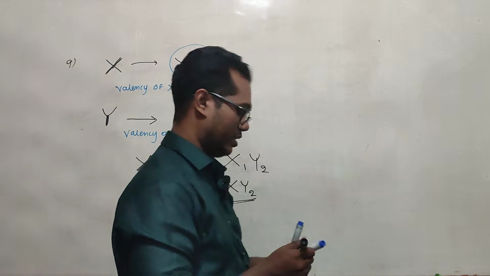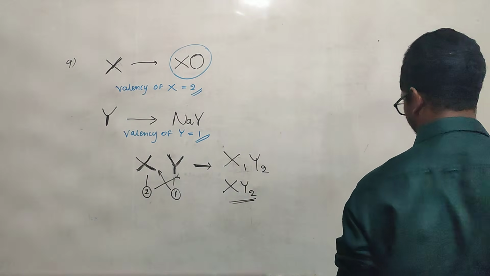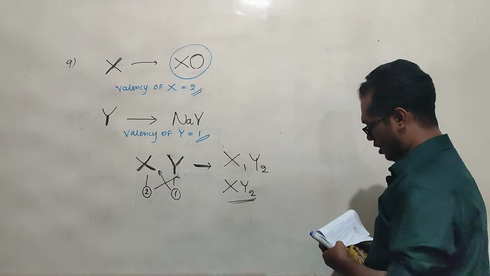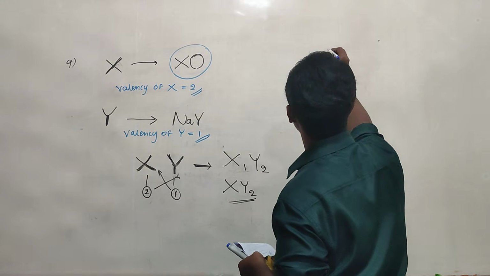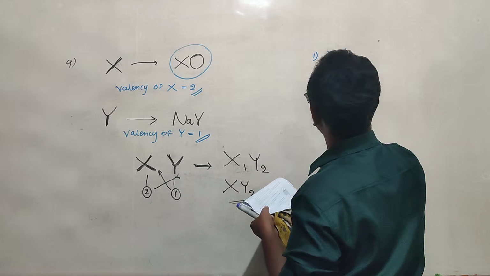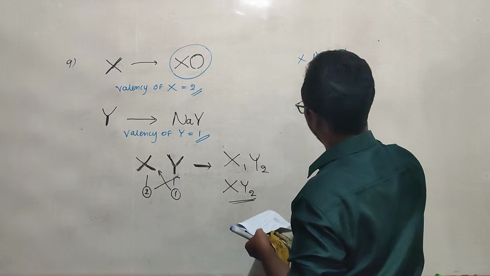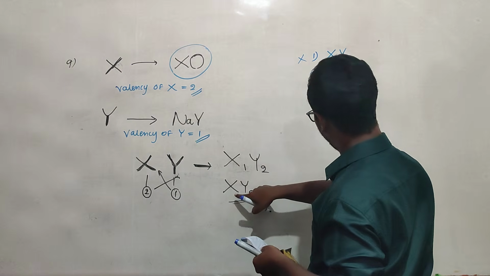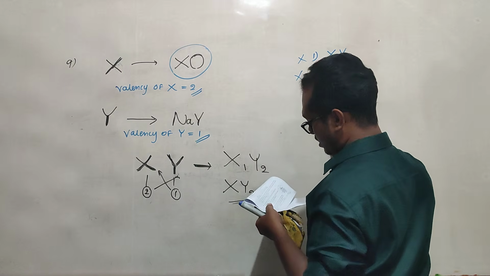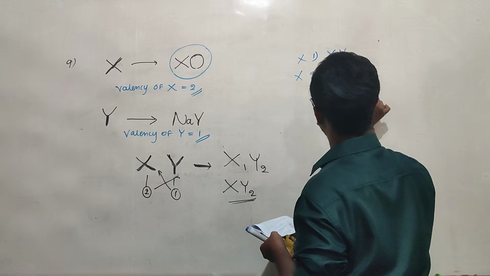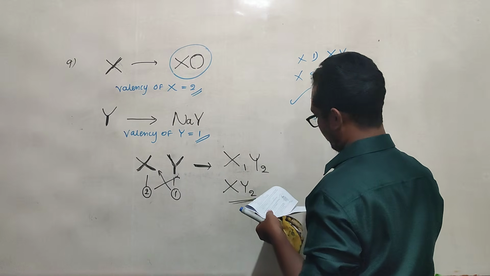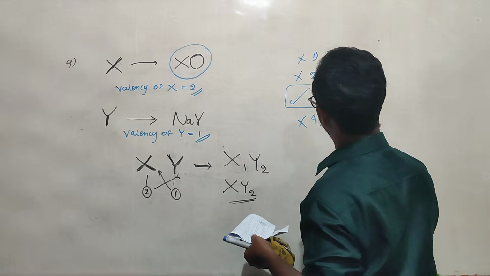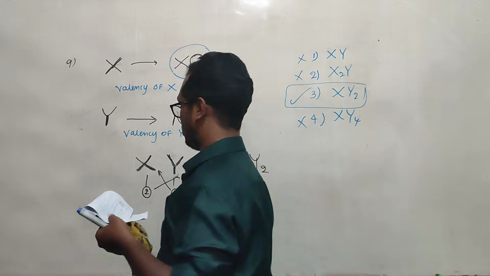So look at the answers. I hope you understand this concept. The first answer XY is wrong. The second answer X2Y, and here we have XY2, so that is wrong. The third answer, XY2, is the correct answer. The fourth one they have given XY4, that is also out. So this is the correct answer for question number 9.